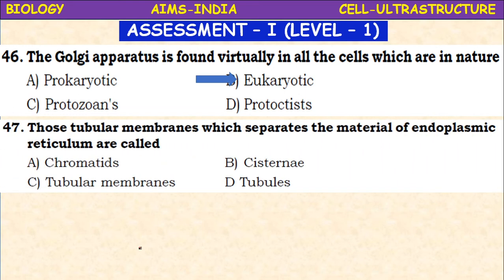Next, those tubular membranes which separate the material of endoplasmic reticulum are called chromatids, cisternae, tubular membranes, tubules. Those tubular membranes which separate the materials of endoplasmic reticulum. So it is